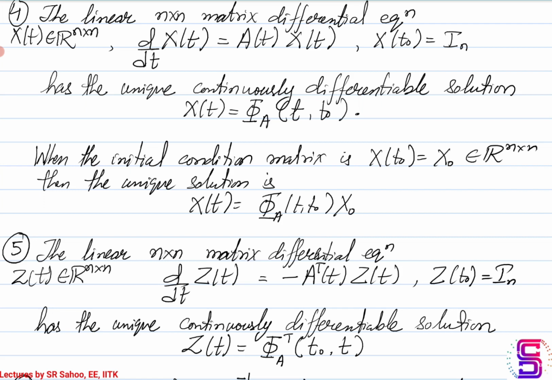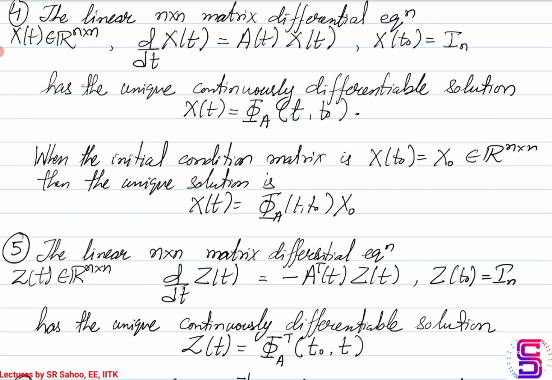Okay, so the d by dt of this n cross n matrix, X of t, is equal to A(t) X(t), where A is again a real n cross n matrix for all times t. And let's say that at the initial time t0, X of t0 is nothing but equal to the n cross n identity matrix.